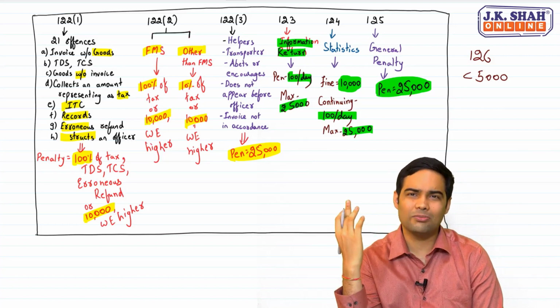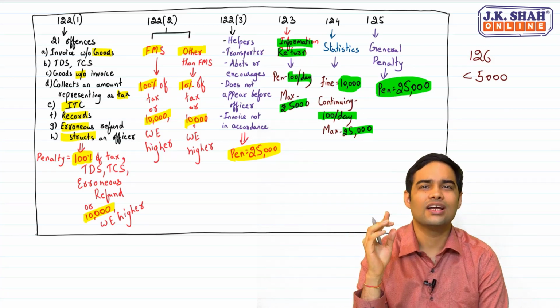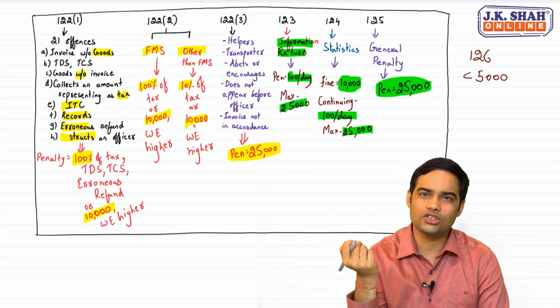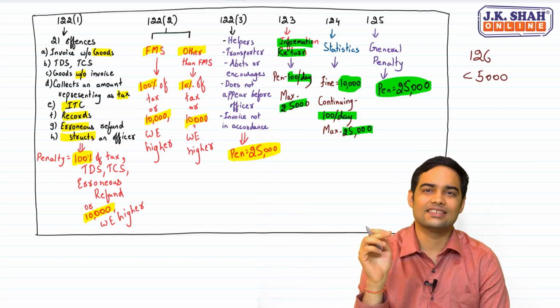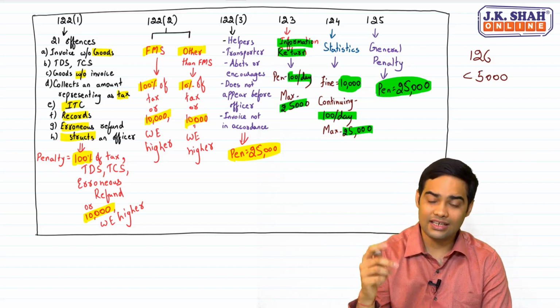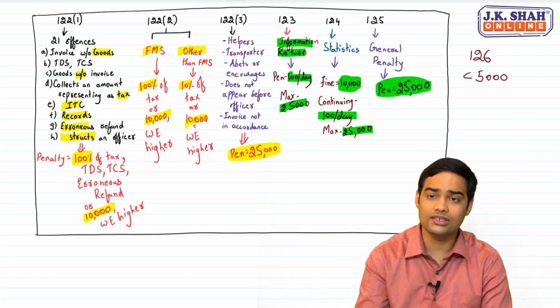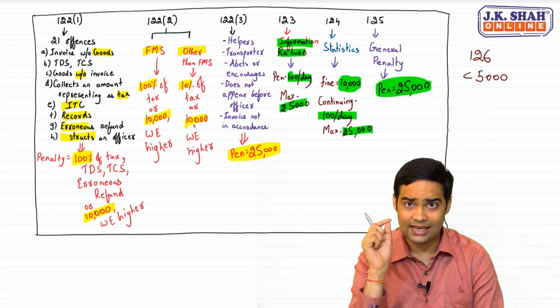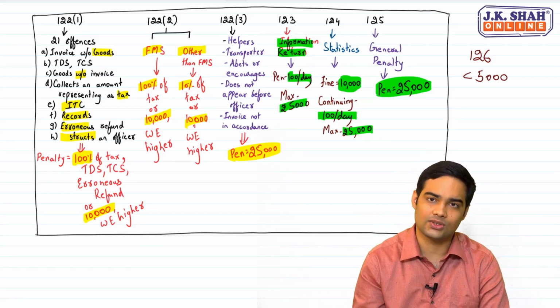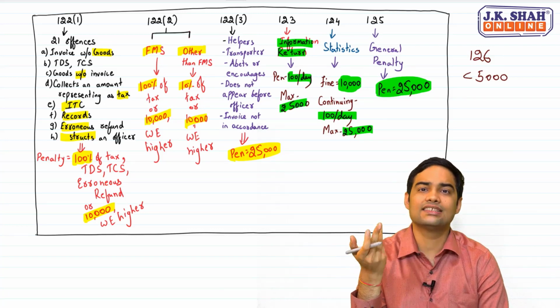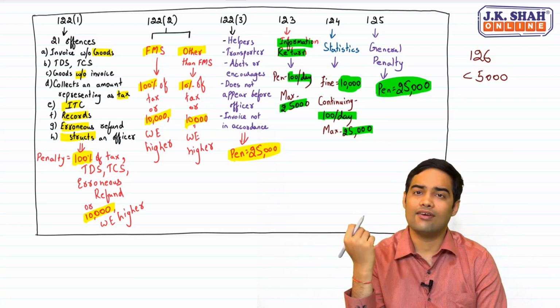Or some documentations which have been missed out. Some very small offences where no harm is caused to the revenue. In such cases, he can grant a relief under 126. Remember this, less than 5,000. Institute troubles us with this. Less than 5,000, not exactly 5,000. Thereafter, government can waive off any of these penalties. They have the power under section